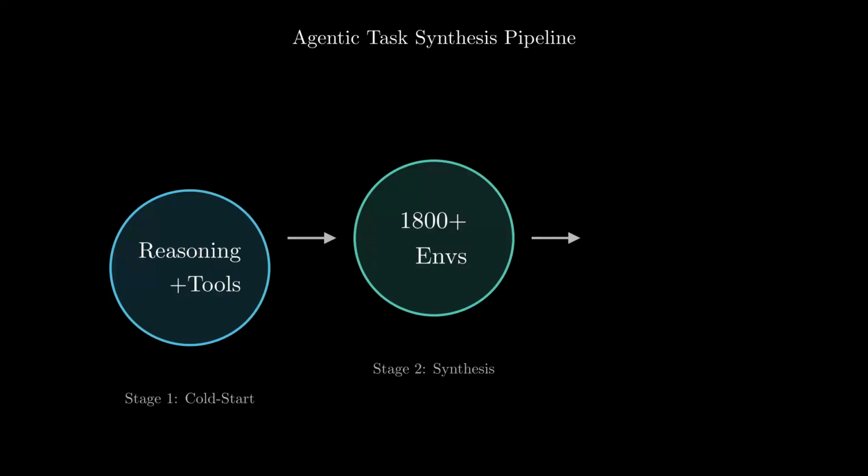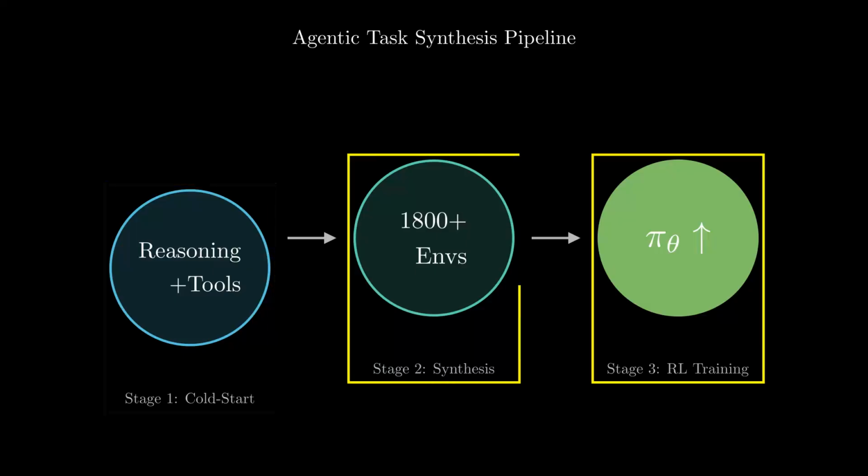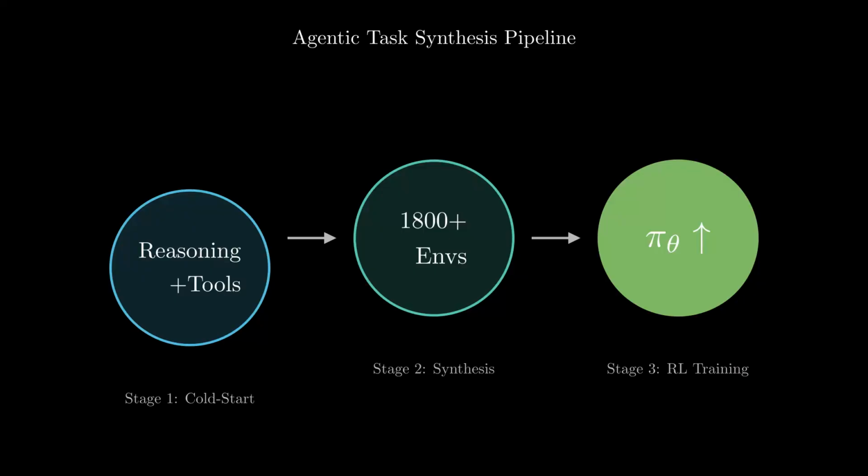This massive synthetic dataset becomes the fuel for the final phase, Stage 3, Reinforcement Learning Training. Here, the model's policy, denoted as pi theta, is rigorously optimized against these synthetic challenges. By practicing in these thousands of virtual environments, the model learns to follow instructions robustly and handle edge cases that human data rarely covers. So the flow is clear. We unify the behavior, synthesize the practice ground at massive scale, and then train the policy to master it. This pipeline is what allows DeepSeek-V3.2 to finally rival top-tier proprietary models in agentic tasks.